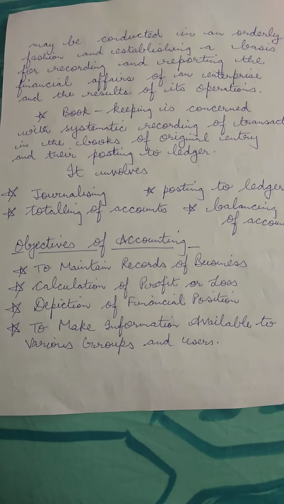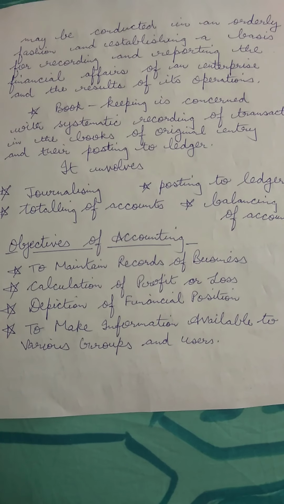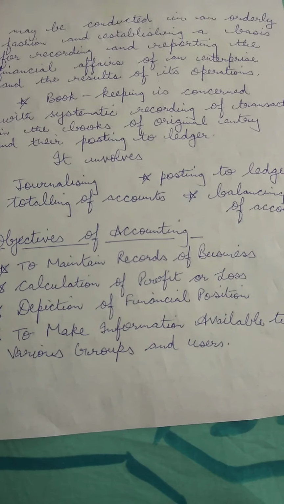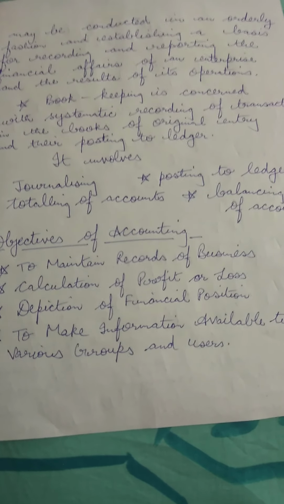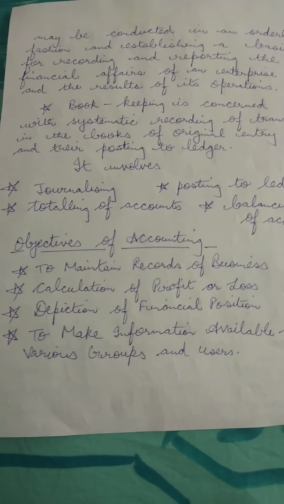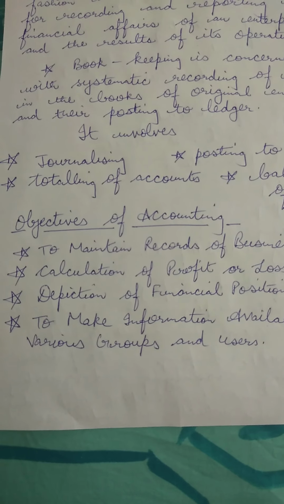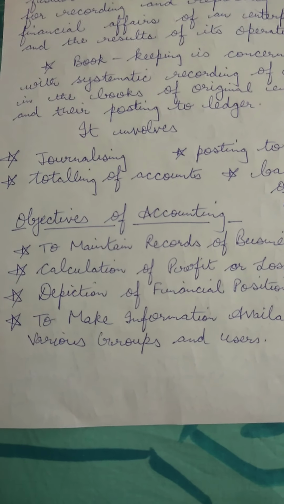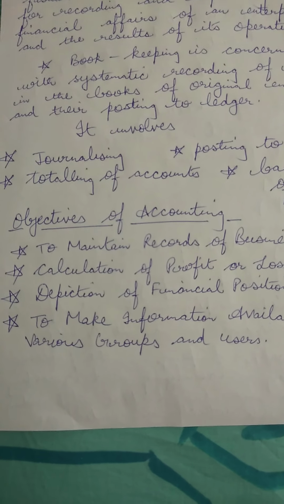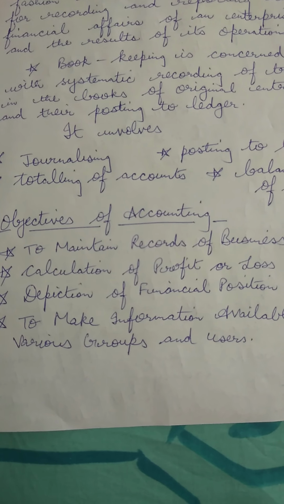Now, let us talk about what the objectives of accounting are. Children, when we talk about objectives, the first objective is to maintain records of business. Yes, children, maintaining records of business is the primary objective of accounting: to maintain a systematic and up to date record of all the financial transactions.